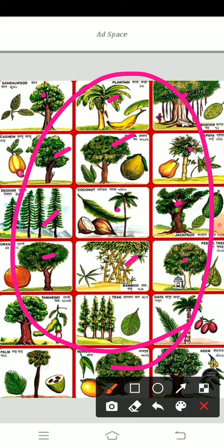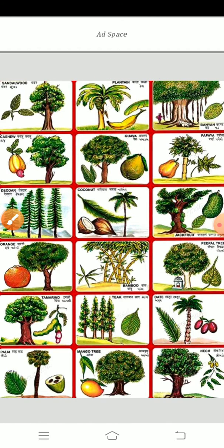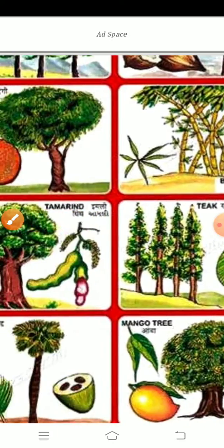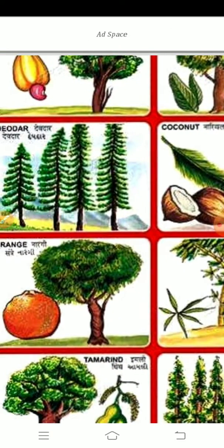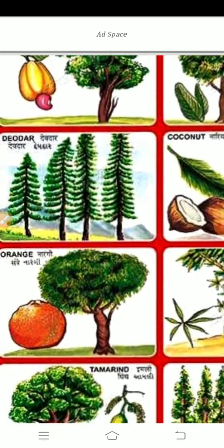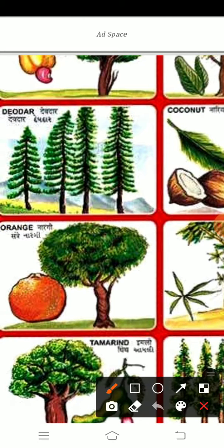The trunk is covered with a thick, hard outer layer. It's called the bark. Look at any one tree. Which can I select? Orange? Okay, I selected the orange tree. See, what is the trunk? A strong woody stem is called the trunk. And that trunk is dark brown in color. That is one layer. That layer is called the bark.